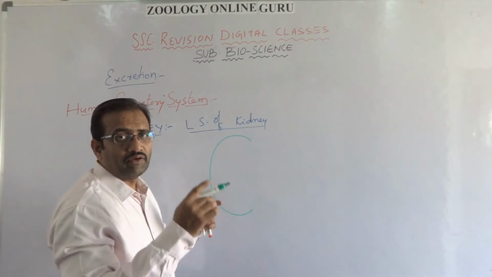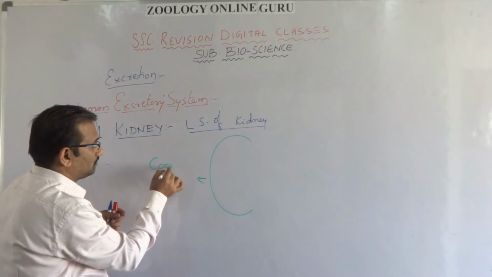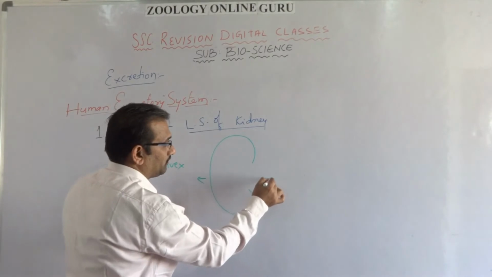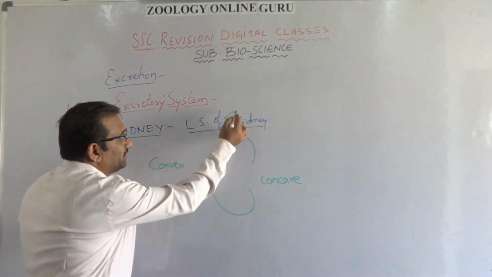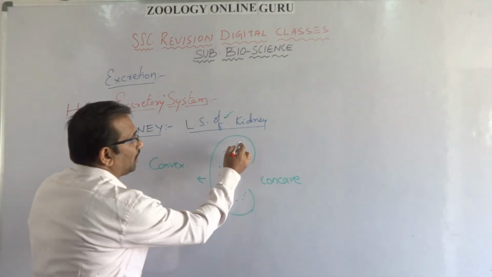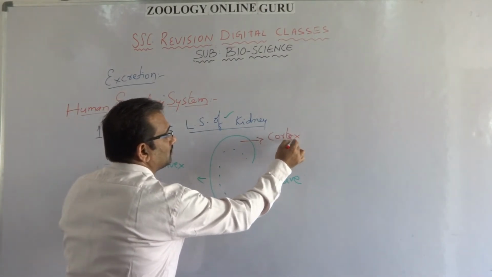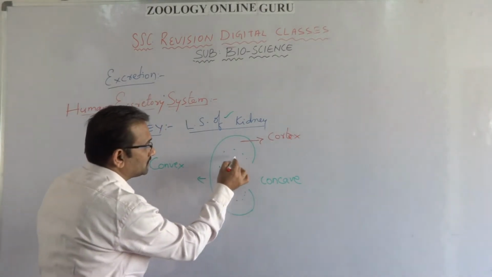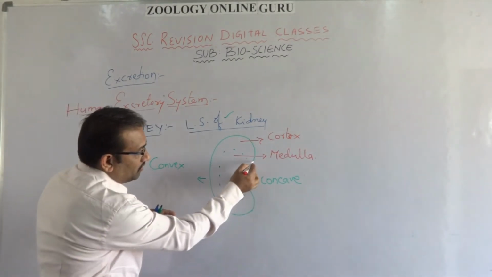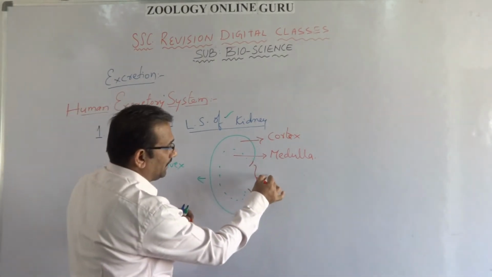Now, the LS of kidney. Every kidney has two portions. One is convex and this is concave. In the LS of kidney, inside we can see two portions. The outer portion is called the cortex and the inner portion is called the medulla. In the concave portion, the opening through which things enter the kidney is called the hilum.